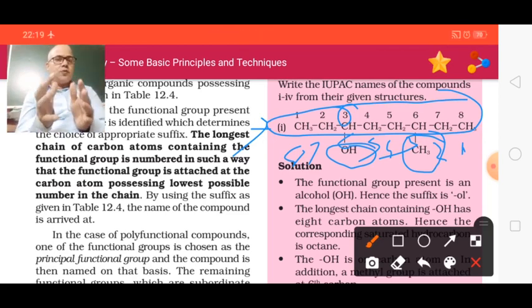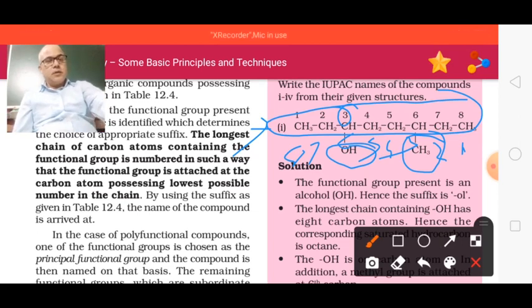So we have to choose the lowest location point. I hope you understand this point. Thus the numbering will start from this side. Then we have to erase this. Final side is this.